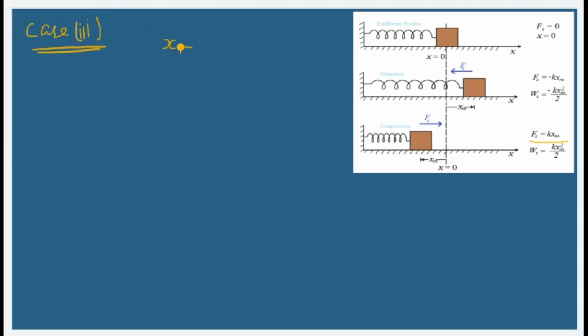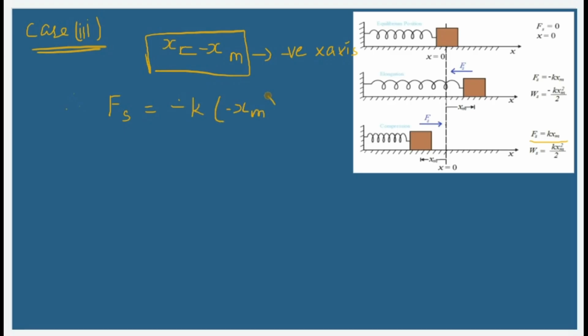So our x displacement, that is the compression length, will be given by minus xm as it is in the negative x-axis. That is, it's compressing. So the x should be taken as minus xm. Therefore the restoring force Fs will be given by minus k into minus xm, which is going to give us the value of that as kxm, which will become plus.